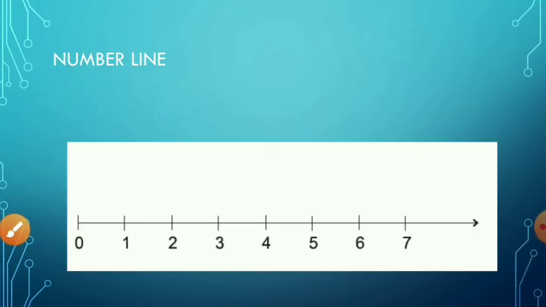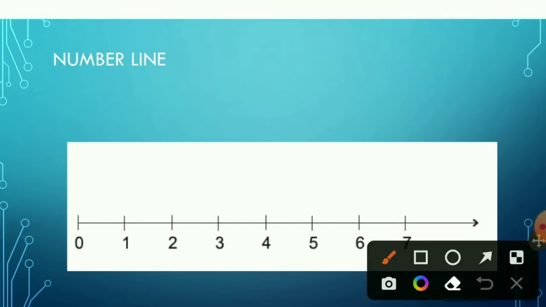This is a number line representing whole numbers. On this number line, the number on the farthest left is treated as the smallest number, and the number on the farthest right is treated as the greatest number. So whenever on a number line we move towards the right, the farthest right number is the greatest number, and when we move towards the left, the farthest left number is the smallest number.